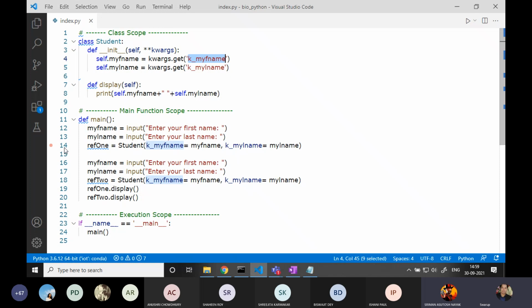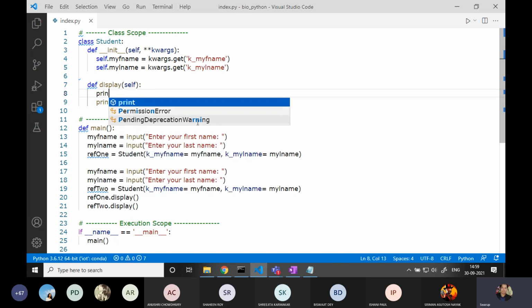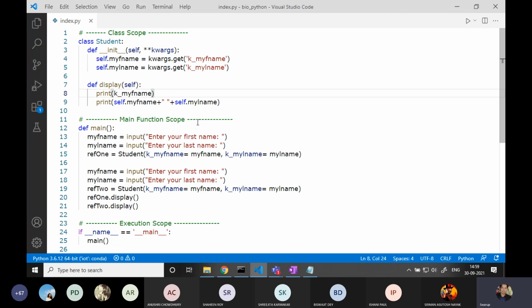This is just a keyword. This key is also referred to this only. After that, it has got nothing to do. This key is meant for this one only. You cannot write this over here. In this function, I cannot write this key. This key underscore f name, I cannot write over here. Not write like this. It has got no existence.